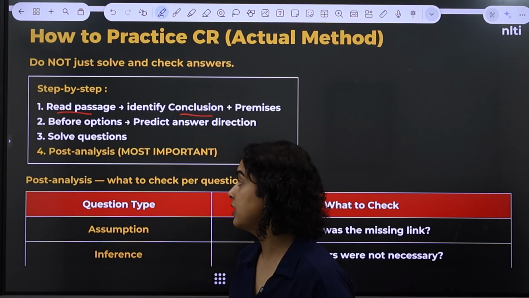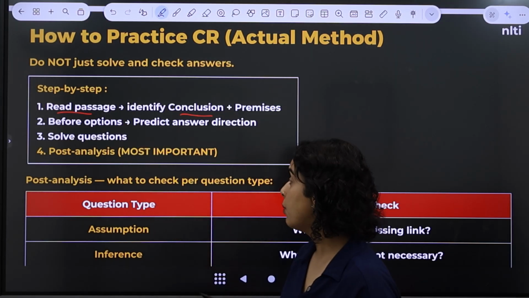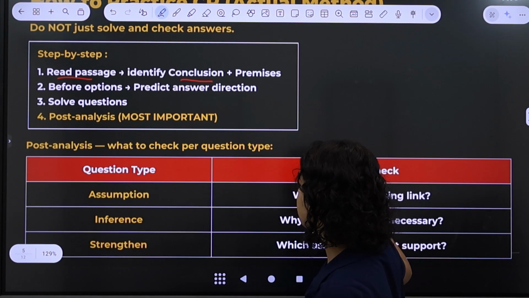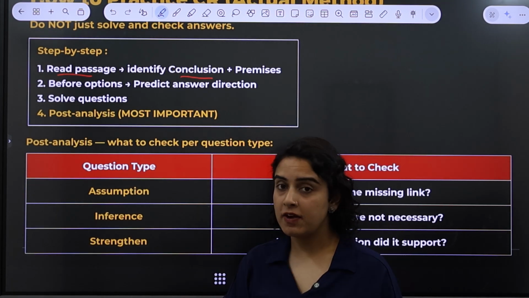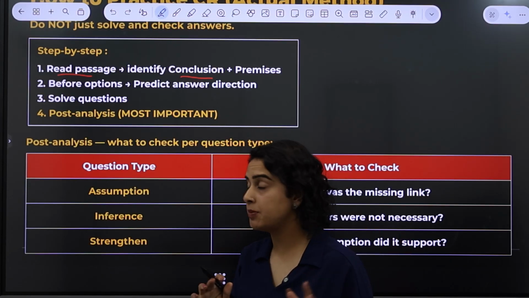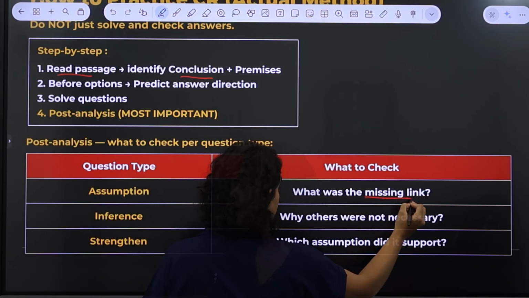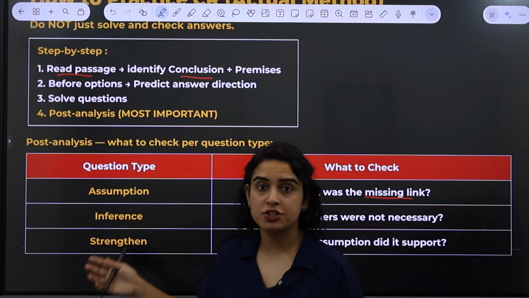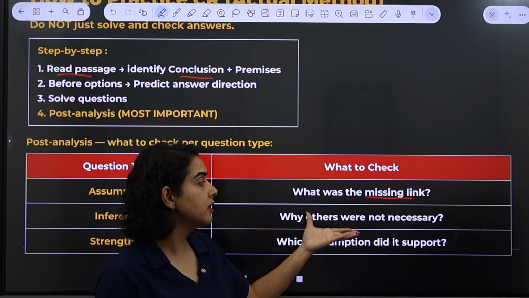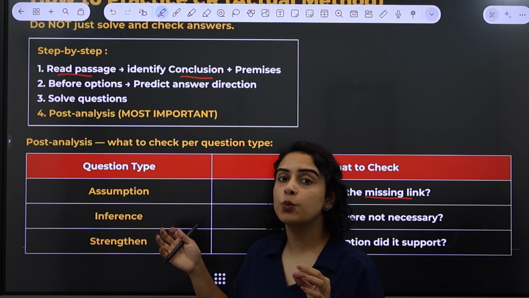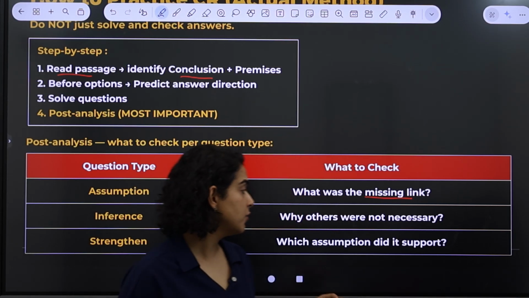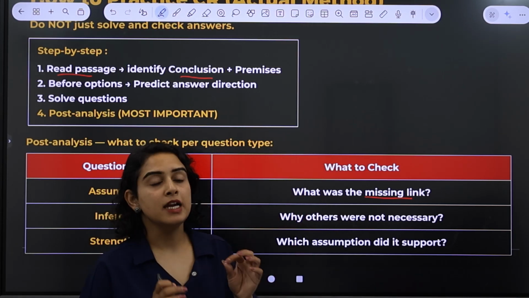Something really important is the post-analysis. Post-analysis basically means that you have to check a few things after you have solved the entire question. If it was an assumption-based question, then what was the missing link? Secondly, if it was an inference-based question, you have to identify why the others were not necessary. And if it was a strengthening or weakening argument question, then you have to identify which assumption it supported the most.